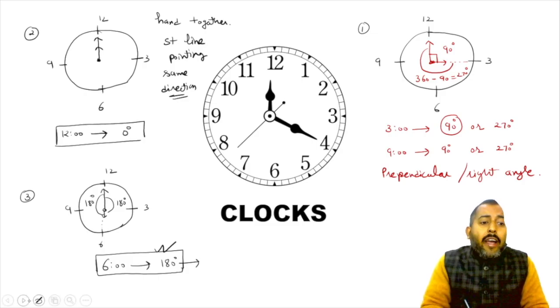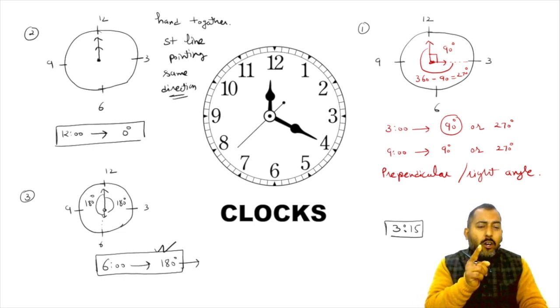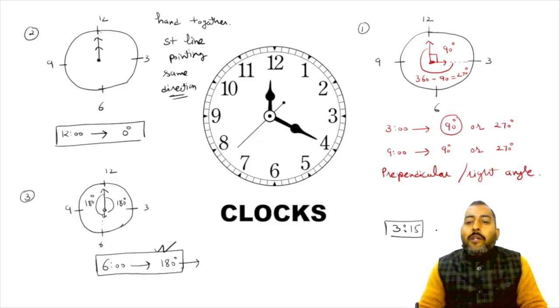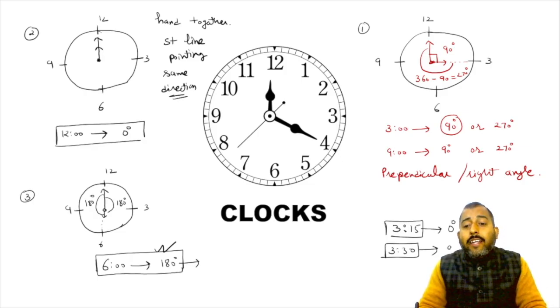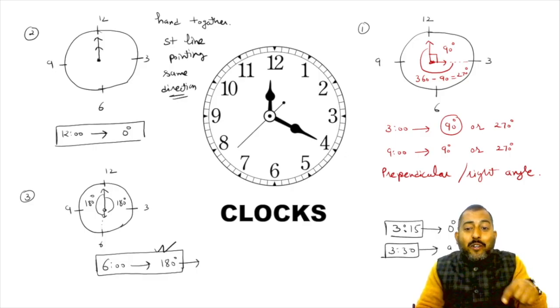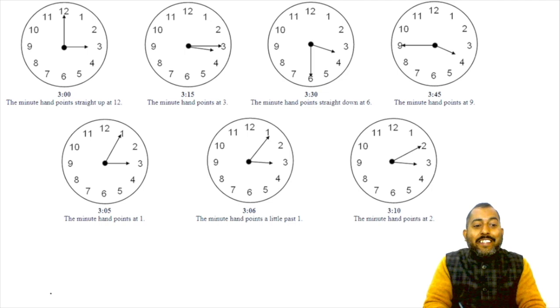Now, what if I ask you, what is the angle between the hands of the clock at sharp 3:15? Pause the video, think about it. I know a lot of you will say, sir, the angle will be 0 degrees. If I ask you what is the angle between the hands at 3:30, a lot of you will say 90 degrees. But this time, neither 0 degrees nor 90 degrees is the correct answer. Why? Let me show you why.